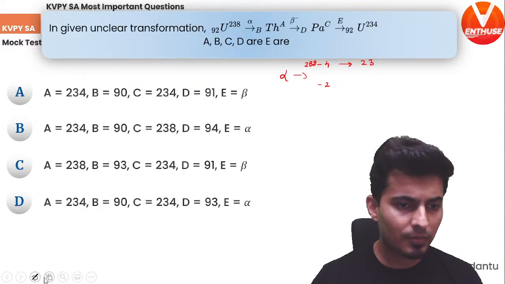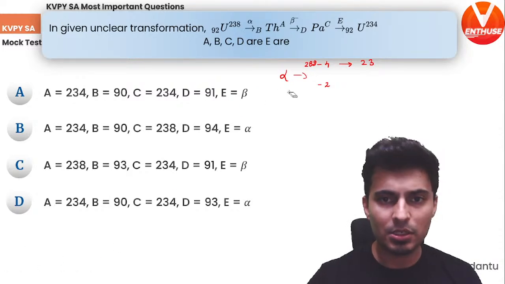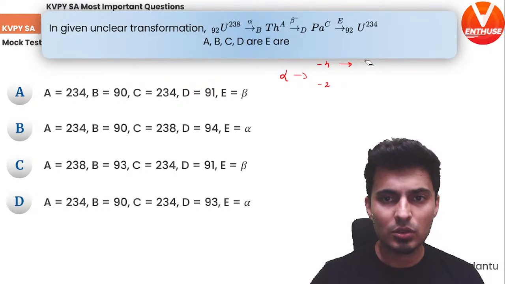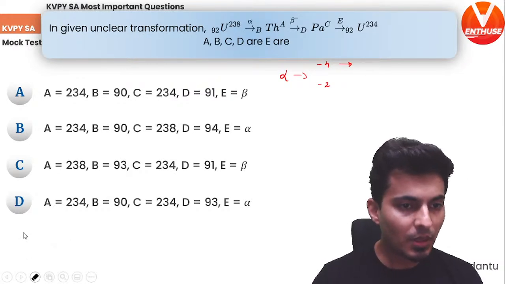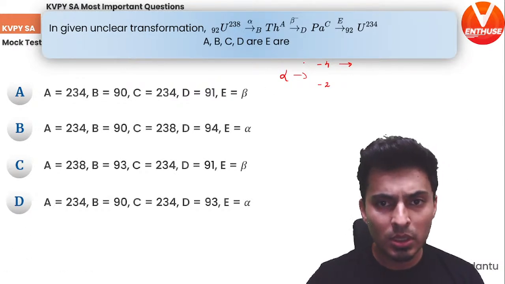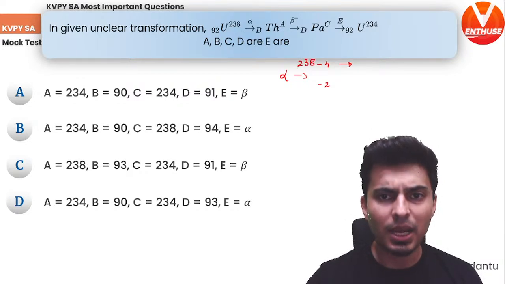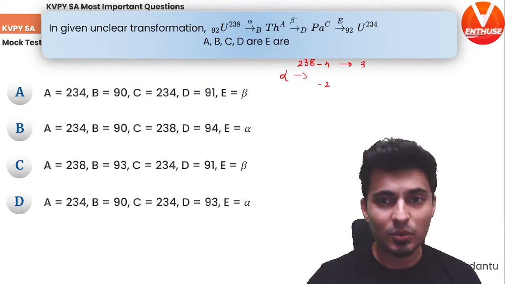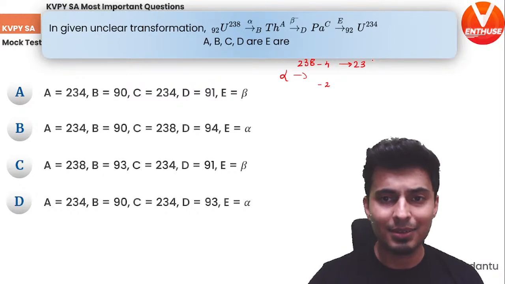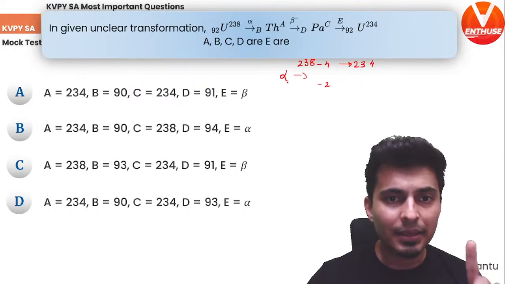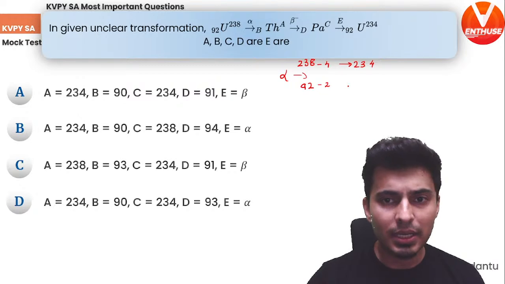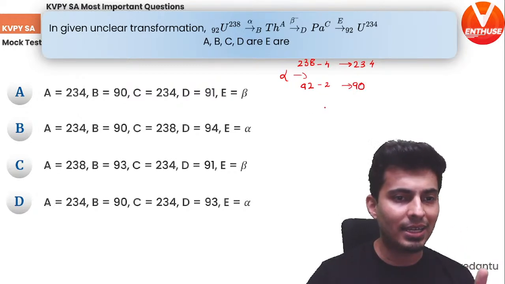Just one second. Let me just erase this. Okay. So 238 minus 4, right? So that's going to be 234, of course. And then on the bottom you have 92. 92 minus 2, that's going to be just 90. So we got 234 and 90.